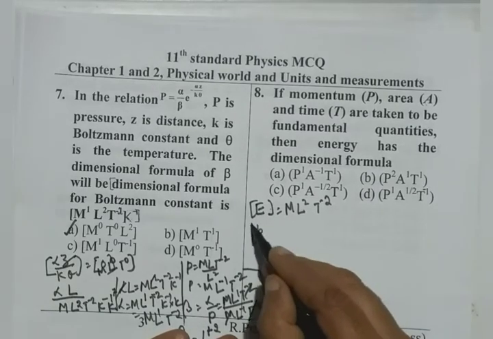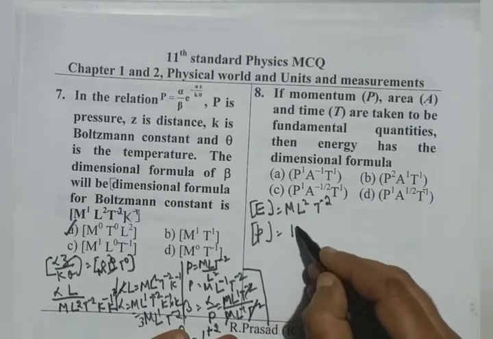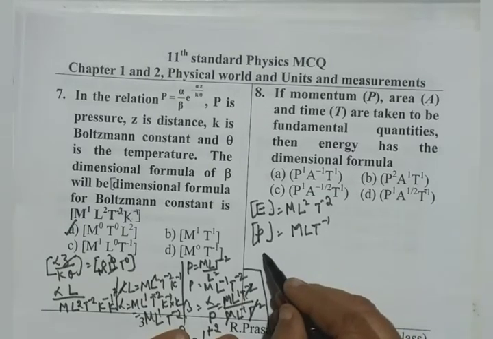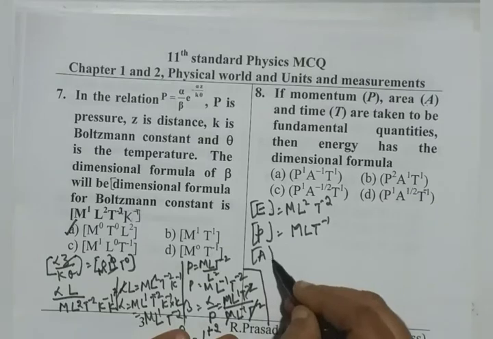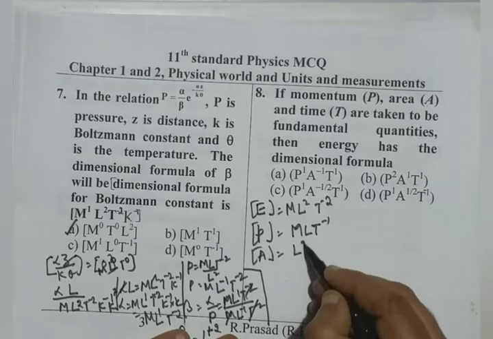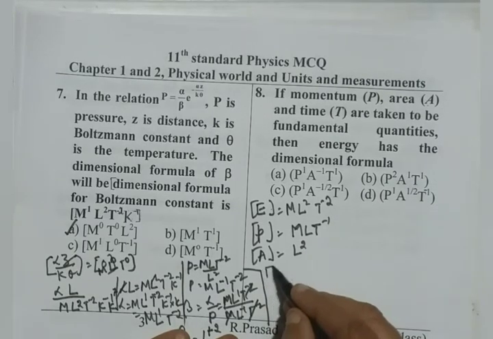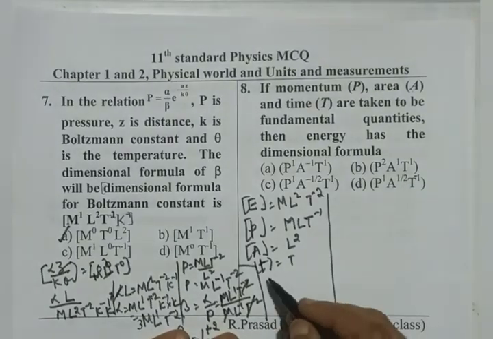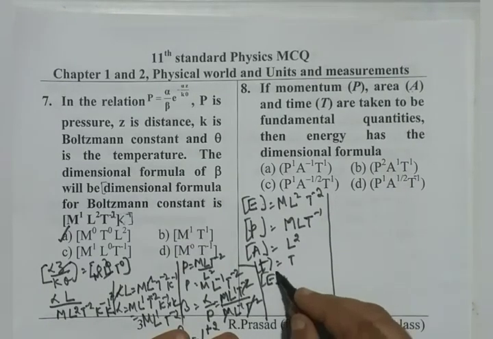Momentum dimensional formula, mass into velocity, so M L T to the power of minus 1. And area dimensional formula, L square. Time dimensional formula, T.